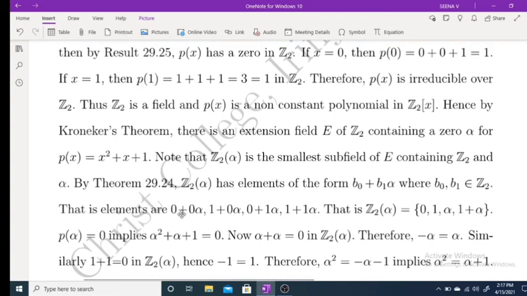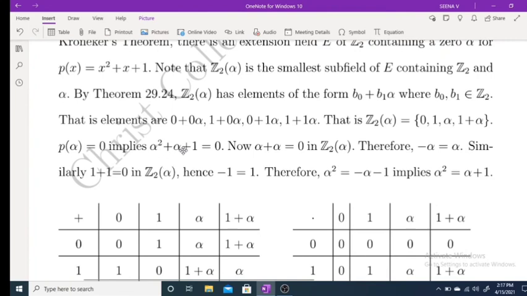First, take b0 and b1 as 0. Second, b0 as 1 and b1 as 0. Third, b0 as 0 and b1 as 1. And fourth, b0 and b1 as 1. So all the possibilities are covered. So Z2(alpha) must contain elements of the form 0, 1, alpha, 1 plus alpha. Now, p of alpha equal to 0 implies alpha square plus alpha plus 1 equals 0. Also alpha plus alpha equals 0 in Z2(alpha), since alpha plus alpha means 2 alpha. Therefore, minus alpha is alpha itself.